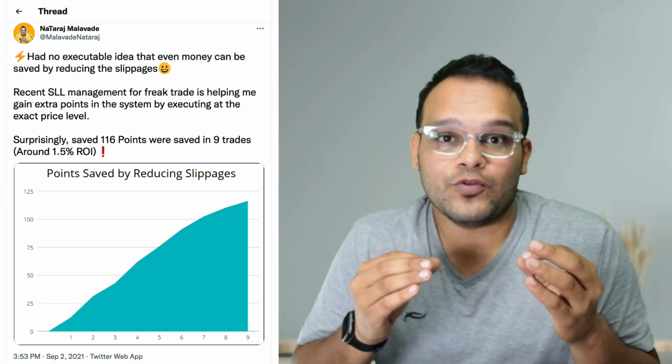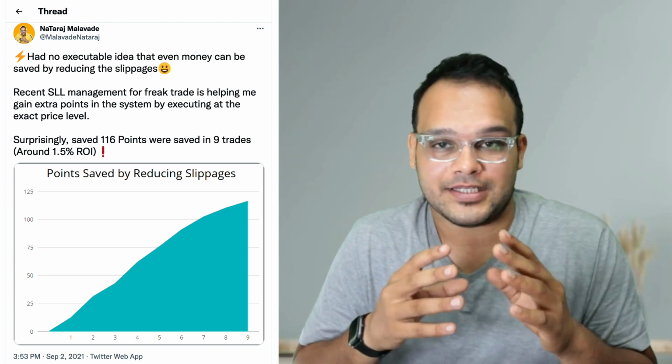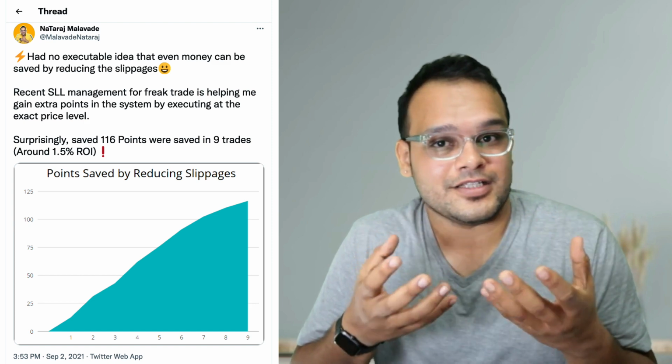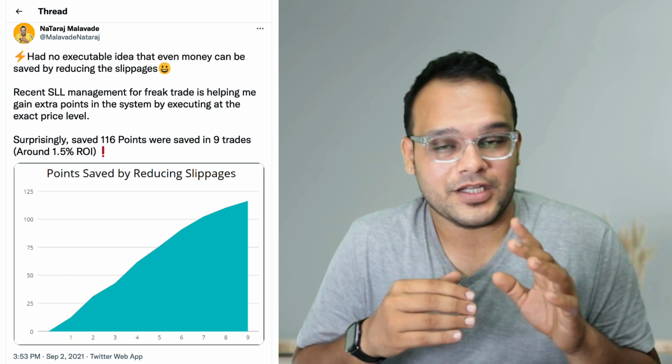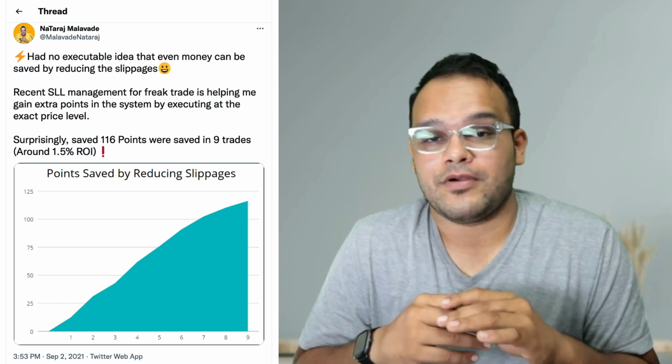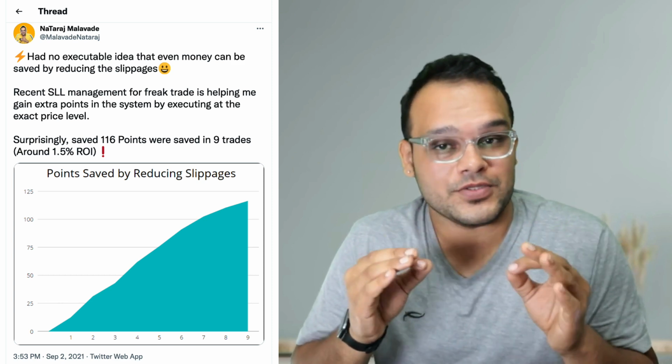So in this scenario, I'm ensuring that in 80% of the scenarios I'm going to get the best price. That means there will not be any difference between my system exit and the real executed exit. In that manner, I'm going to save a lot of exit slippages in my trades. Because of that, you can see that I recently saved almost 116 points in 9 trades. I'm not saying this only in a theoretical manner. I have already started executing it, and that is why I'm making this video. It is working for me presently. Around 116 points I have saved by simply using this method.